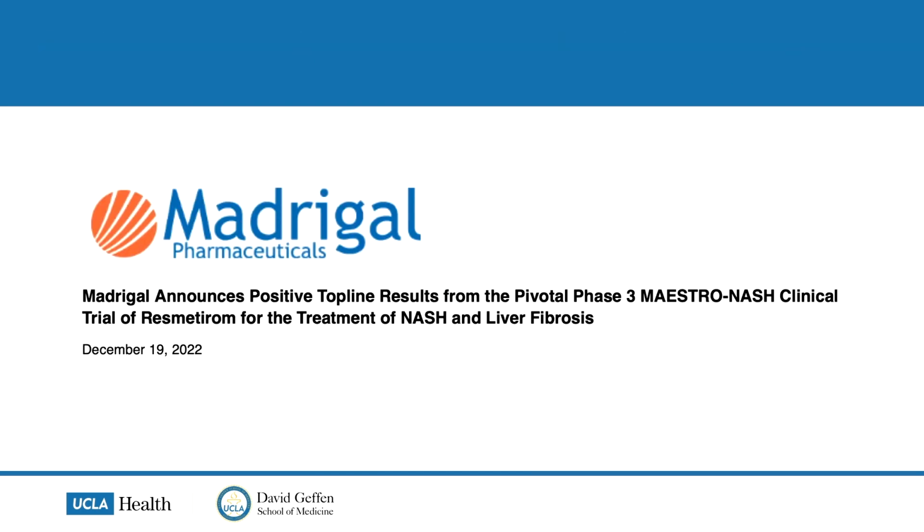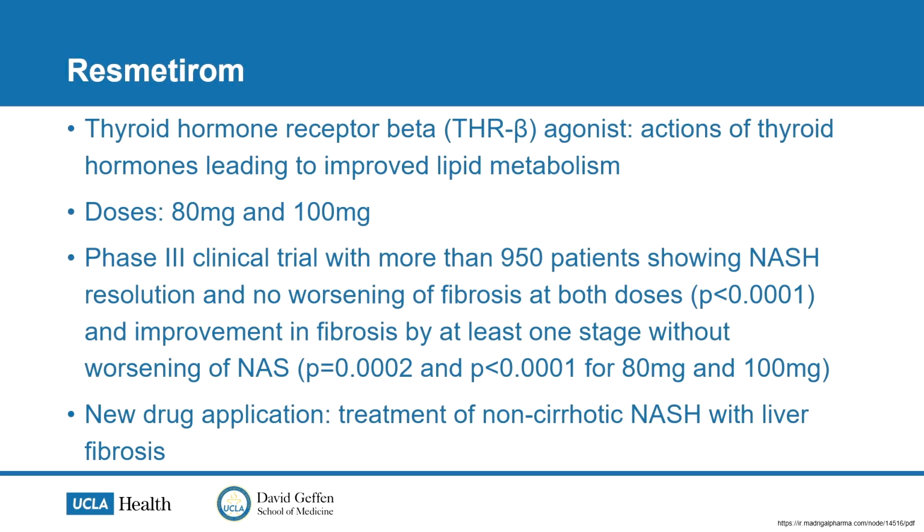The other medication is from Madrigal. So they also had some positive interim phase 3 analyses that have led to a new drug application being submitted. So they had their phase 3 Maestro-NASH trial using Resmetirom. So that's a thyroid hormone beta agonist. And essentially the thought there is that thyroid hormones have many roles in the body, but one of them may be an improvement in lipid metabolism, which is central to the progression of NASH.